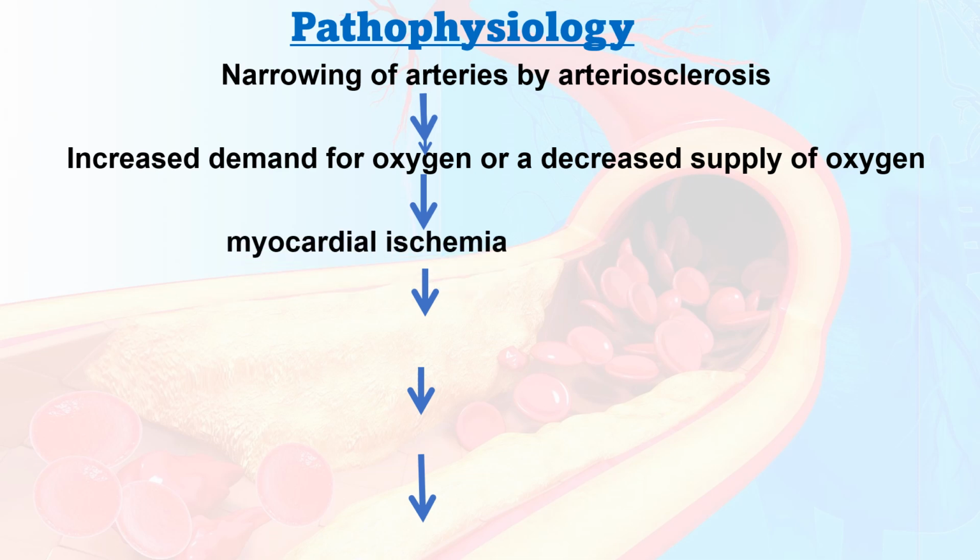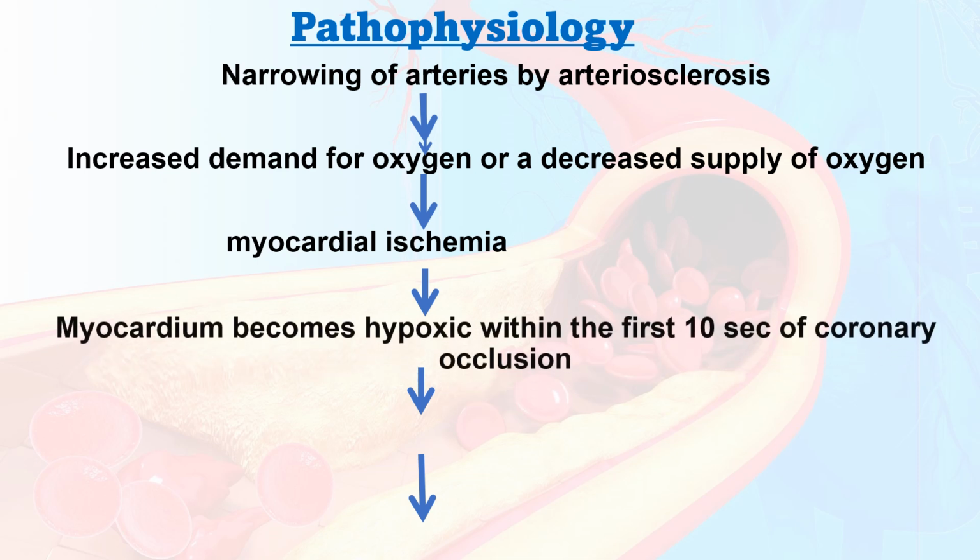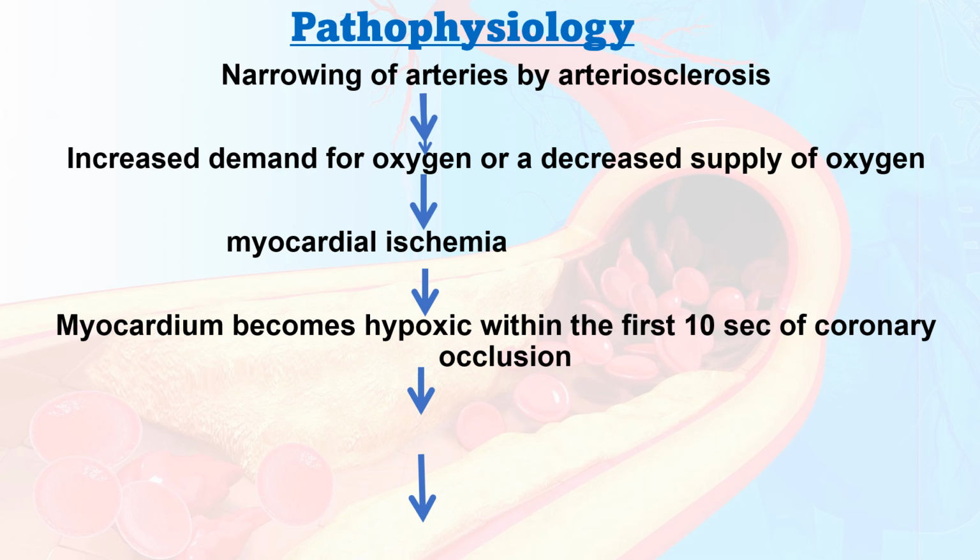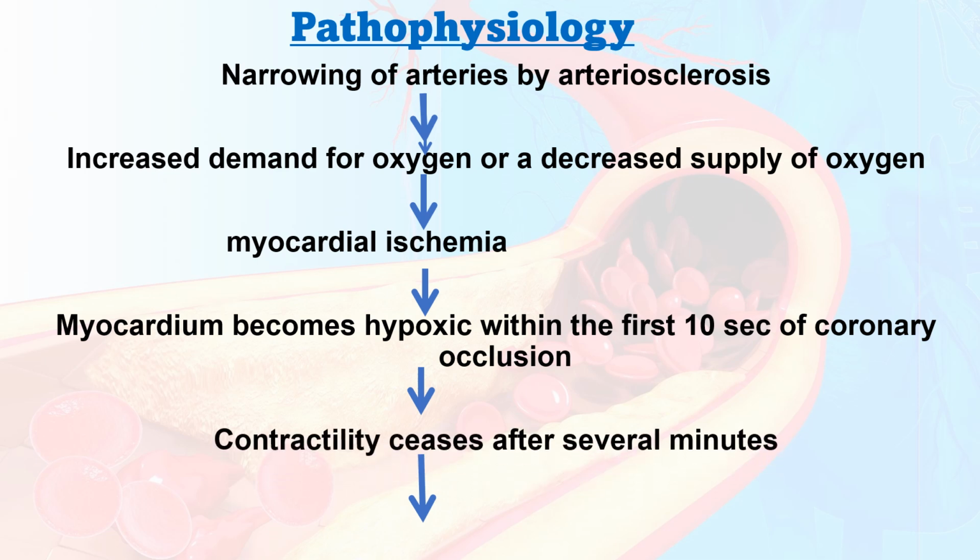Because of decreased supply of oxygen, there is myocardial ischemia. As you know, our cells need adequate blood as well as oxygen. Also, the blood or oxygen is what carries the nutrients for our muscle layer. So when there is inadequate oxygen, definitely the cells start to necrotize, otherwise start to die. So that is the stage we say myocardial ischemia. What happens is the myocardium becomes hypoxic within the first 10 seconds of coronary occlusion. Contractility ceases after several minutes.